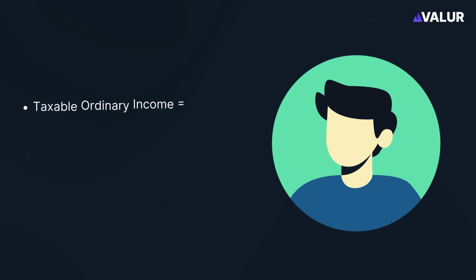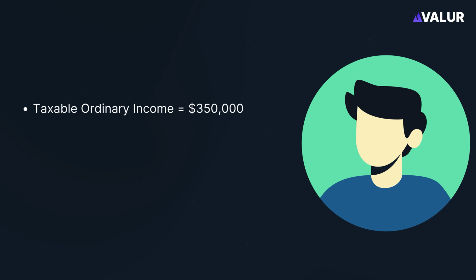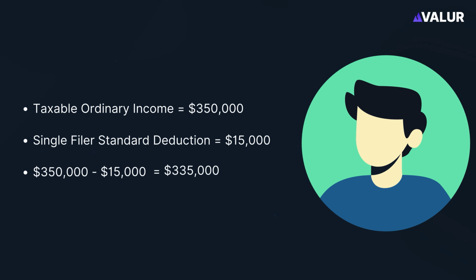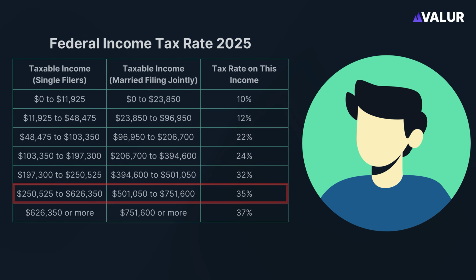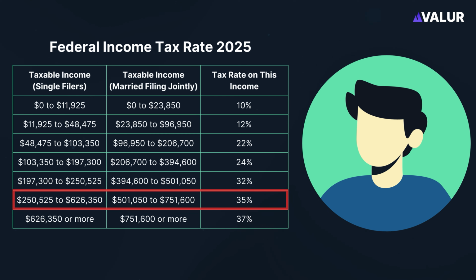Here's Jack, who has a taxable ordinary income of $350,000. He is not married, so he is subject to the single filing standard deduction of $15,000, which brings his taxable income down to $335,000. Jack falls into the 35% tax bracket under the progressive tax system.